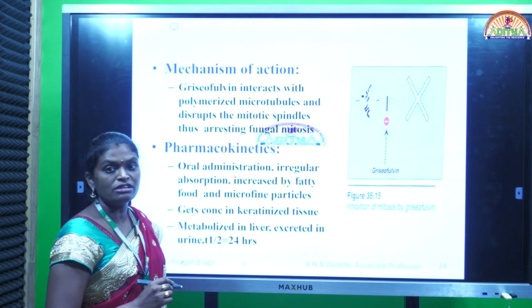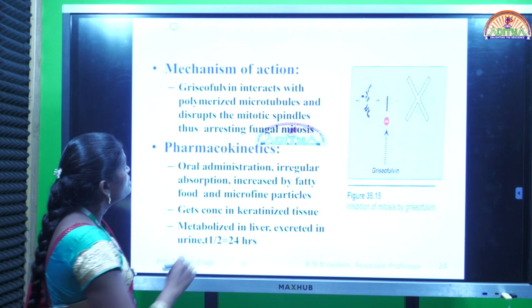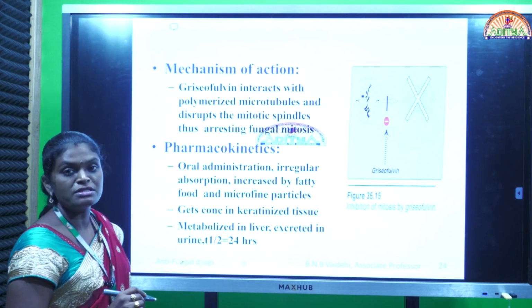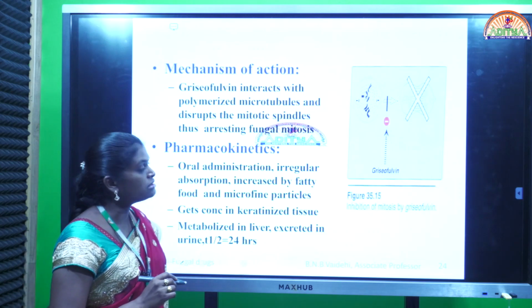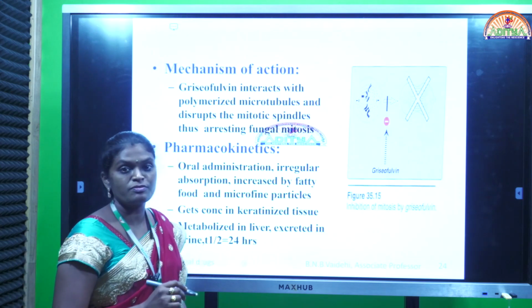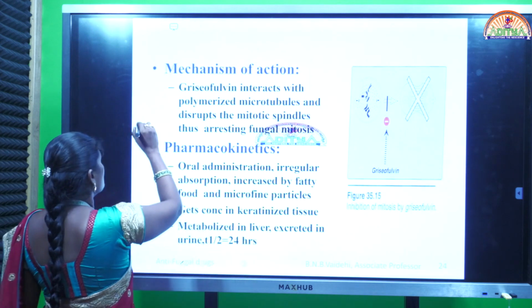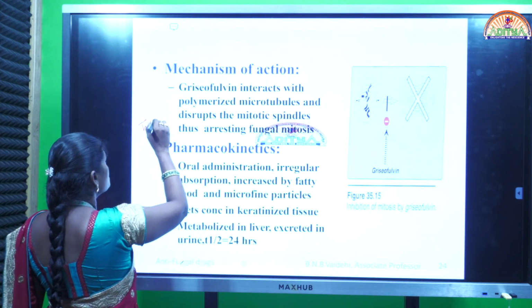Coming to the mode of action of griseofulvin. This griseofulvin interacts with polymerized microtubules. How does this drug exhibit its action? It inhibits the mitosis process. For mitosis, tubulins are very essential components. These are called proteins.